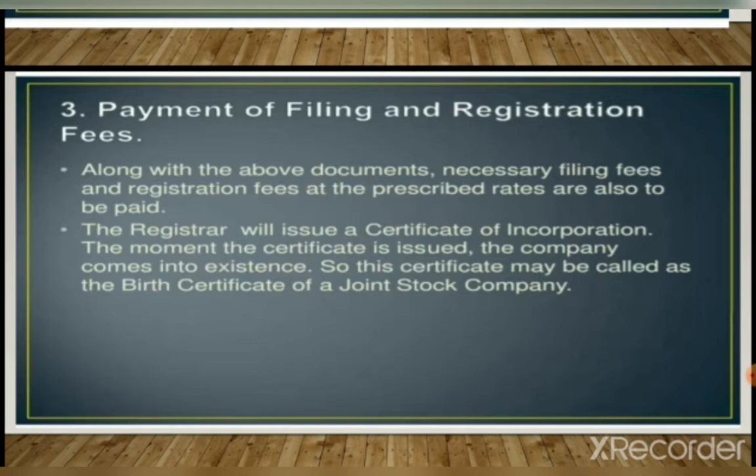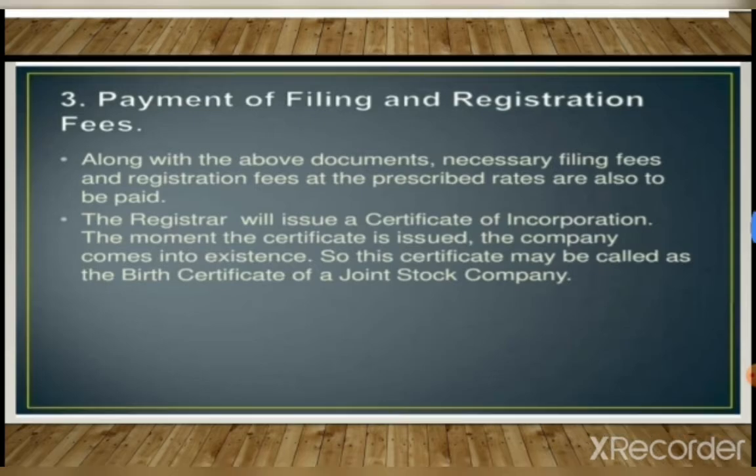For a private company, only after getting a certificate of incorporation can they commence business, whereas a public company requires a commencement certificate to start its operation in addition to an incorporation certificate.